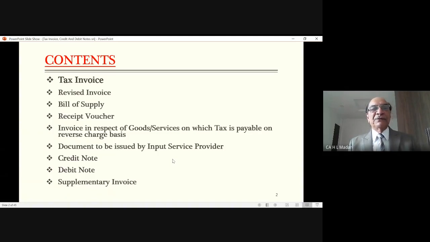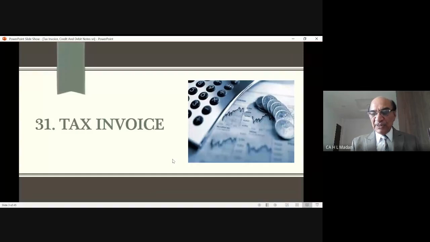So these are the various documents which are issued by the suppliers and the recipients from time to time. So we will study each invoice: when to be issued, by whom, and what are the contents of the invoice. So first is tax invoice, and the section is 31 of CGST Act 2017.